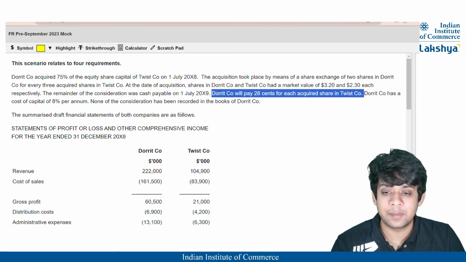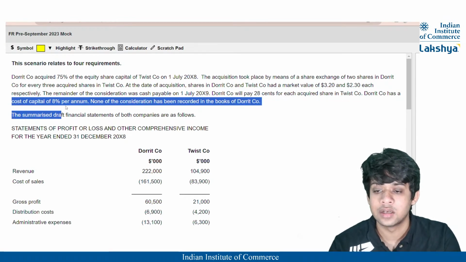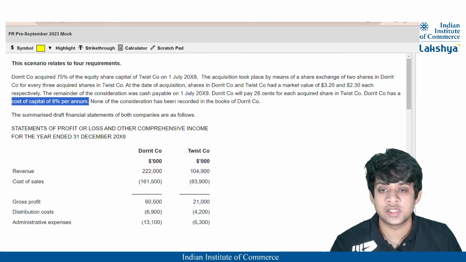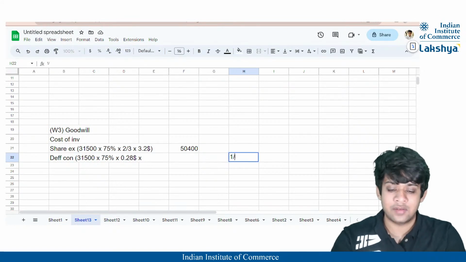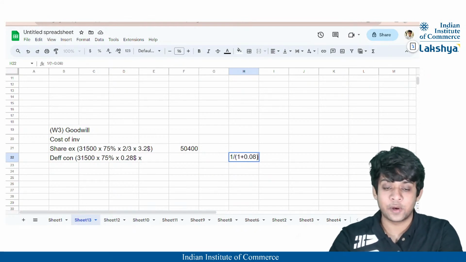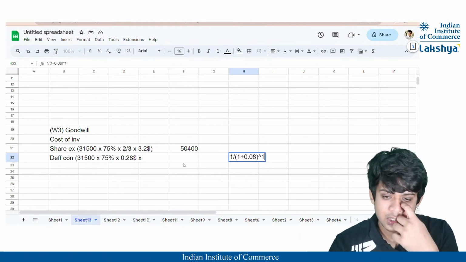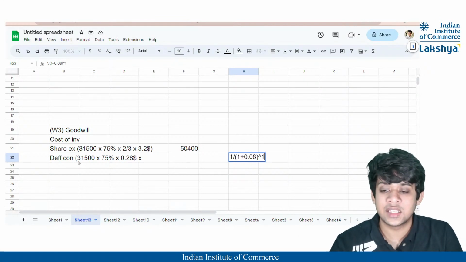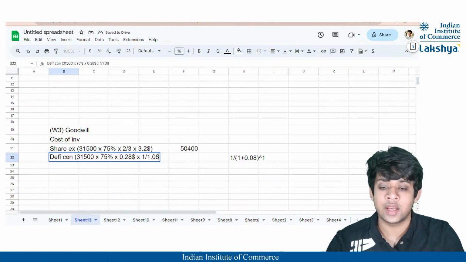For considering the present value, they have given us the cost of capital to be 8% per annum. So we will apply the formula 1 divided by 1 plus R, where R is 8%, that means 0.08, and since it is paid after a year, raised to 1. So technically it is into 1 divided by 1.08.